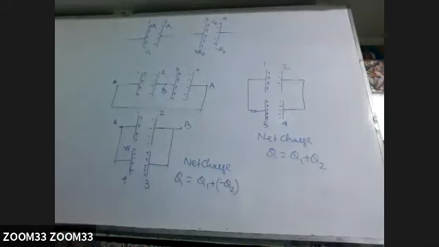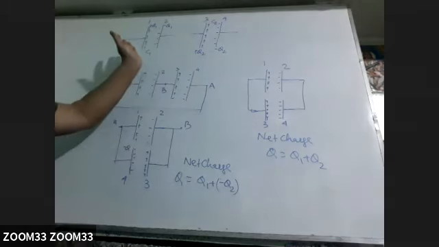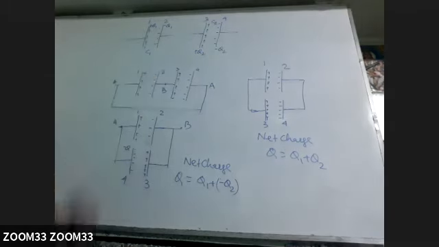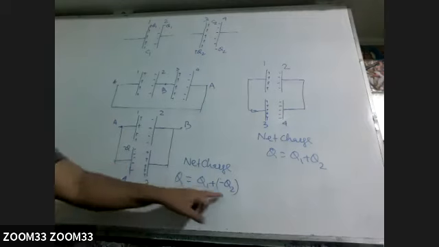This is the difference. So when doing problems with parallel plate capacitors, you will be given that both positive plates are connected together, or plate number 1 and 3 are connected, or plate number 2 and 3 are connected, like that. So you have to think how they are connected. When a positive plate is connected to a negative plate, net charge will be like this.